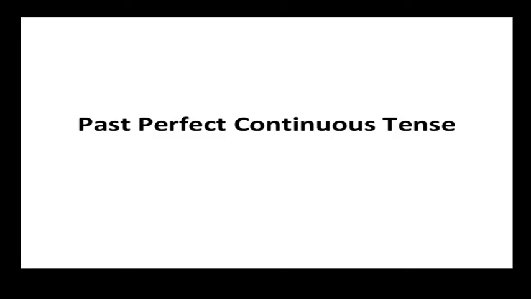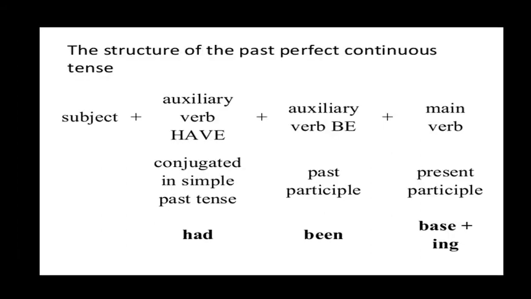My dear students, now the fourth one, the last one in the past tense: past perfect continuous tense. What is the past perfect continuous? Where to use it? What are the example sentences for this? The structure of the past perfect continuous tense: subject plus auxiliary verb have in the form had, an auxiliary verb being formed here. Past participle of be is been. Next, the main verb.